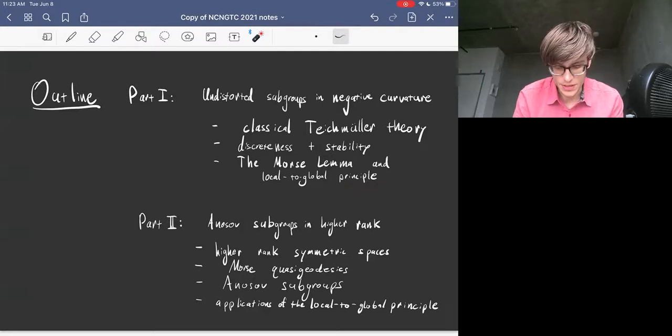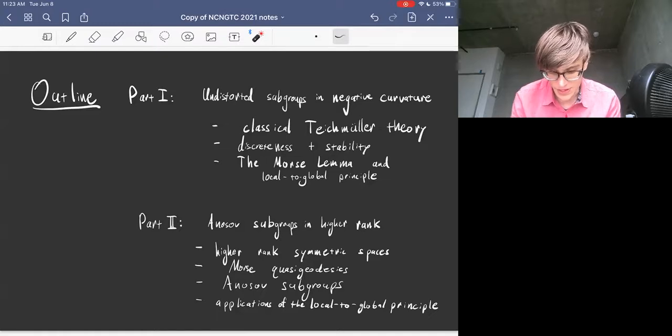Now in part two of this talk, we will say something about higher rank symmetric spaces, which are generalizations of hyperbolic space. I'll have to define Morse quasi-geodesics, which lets you give a definition of analysis of subgroups that directly generalizes the undistorted condition. That definition and also the local to global principle for Morse quasi-geodesics is due to Kapovich, Leeb and Porti.